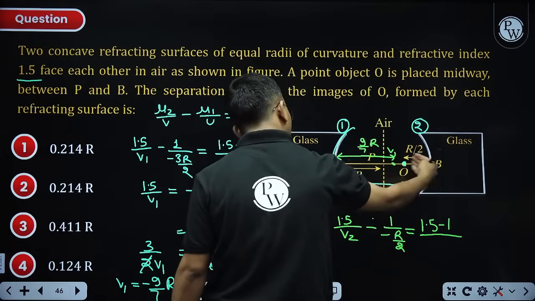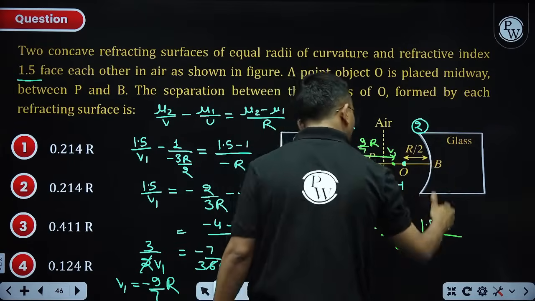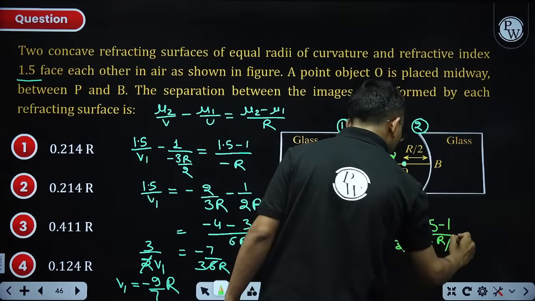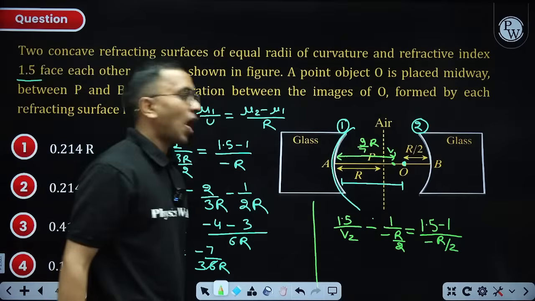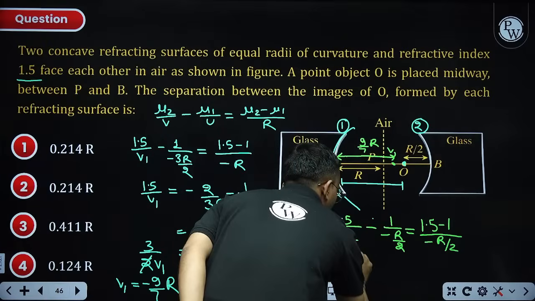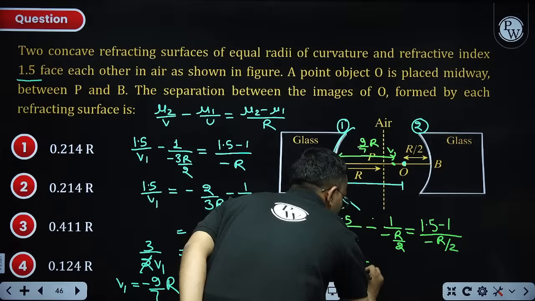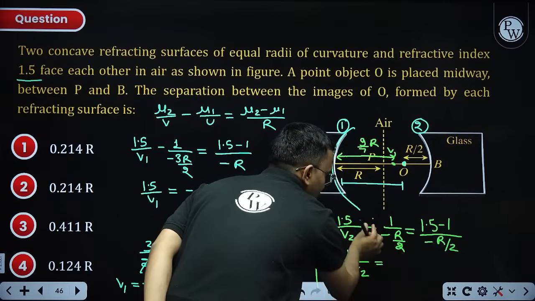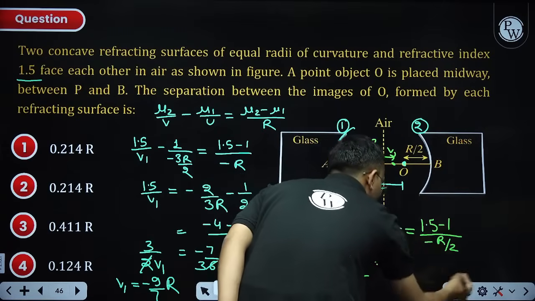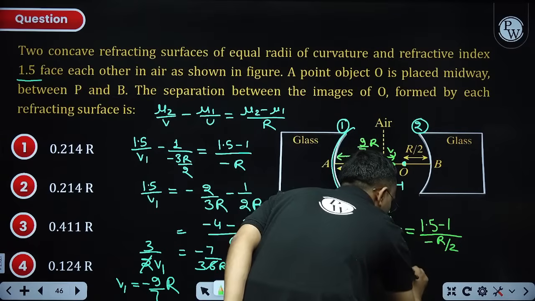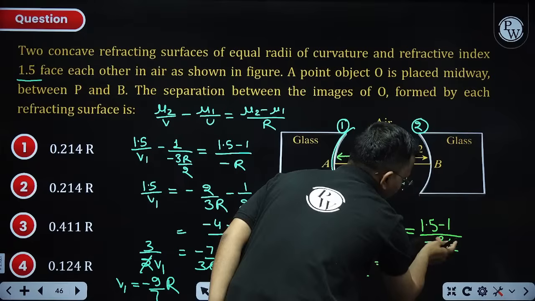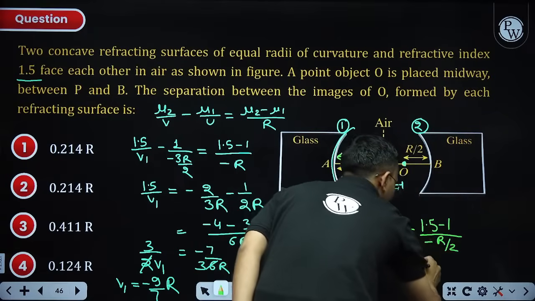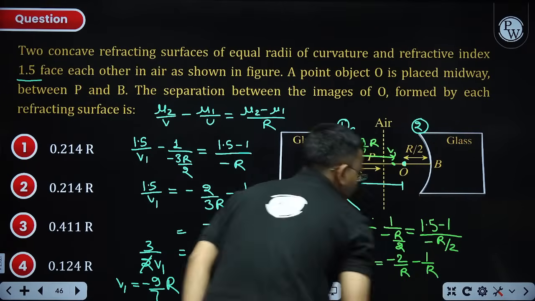You will measure r in the direction opposite to the direction of the ray, minus r by 2. Try to understand the sign conventions nicely. So 1.5 divided by V2 equals, this will become plus 2 by R, on the other side minus 2 by R, and it will be 0.5 into 2, which is 1, minus 1 by R.